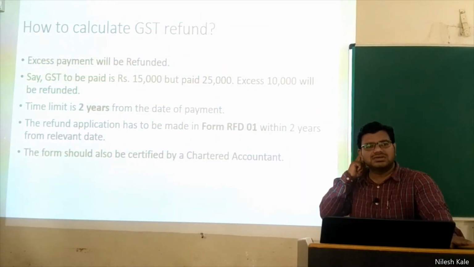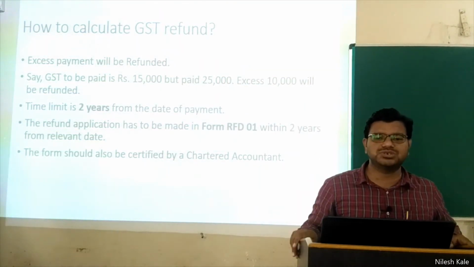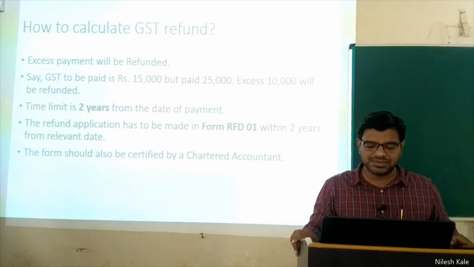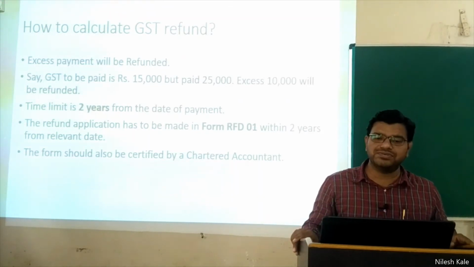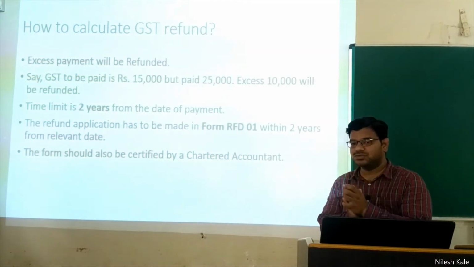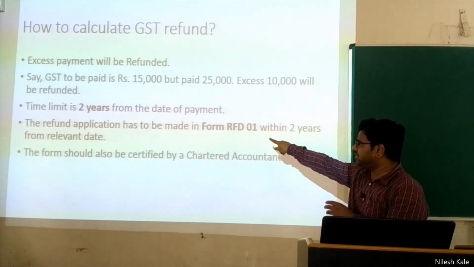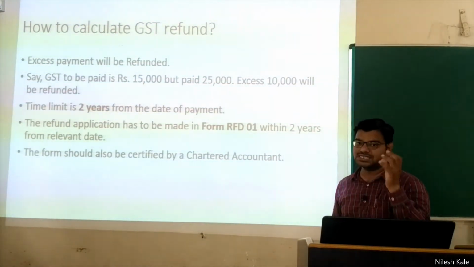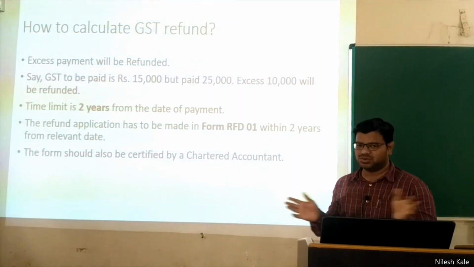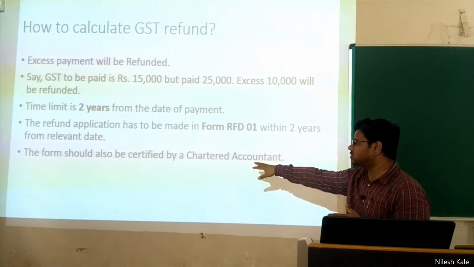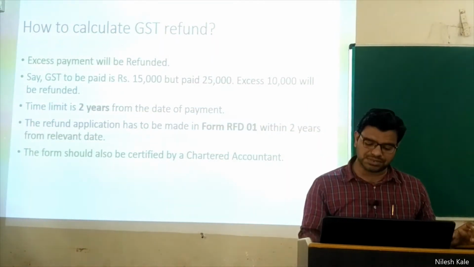1 lakh rupee. If your amount of refund is more than 1,000 rupees, government will give you back. If the amount is less than 1,000 rupees, government will not take care of those small amounts. The refund application has to be made in the form RFD 01, that is refund form 01, within 2 years from the relevant date, whatever the date is. The form should also be certified by the chartered accountant. This is compulsory. Chartered accountant must countersign your form, right?